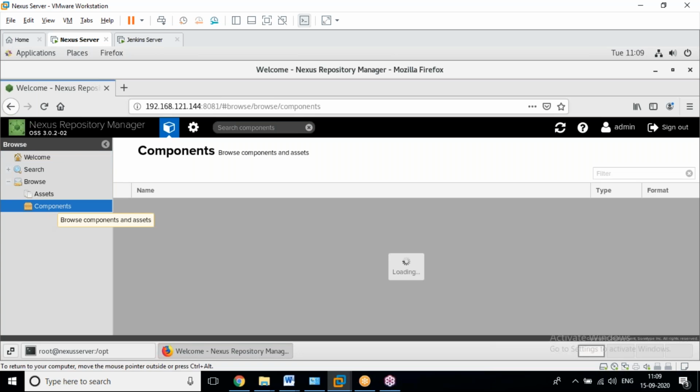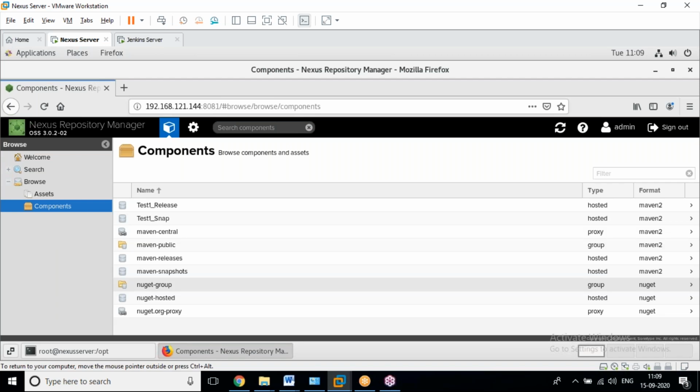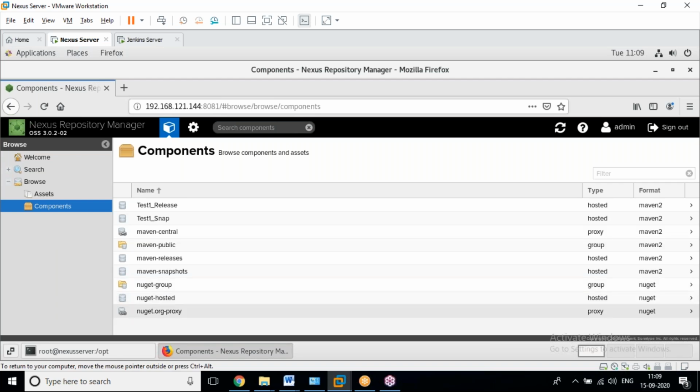It will consume a lot of RAM on the processor. It's a little bit of a heavyweight application.